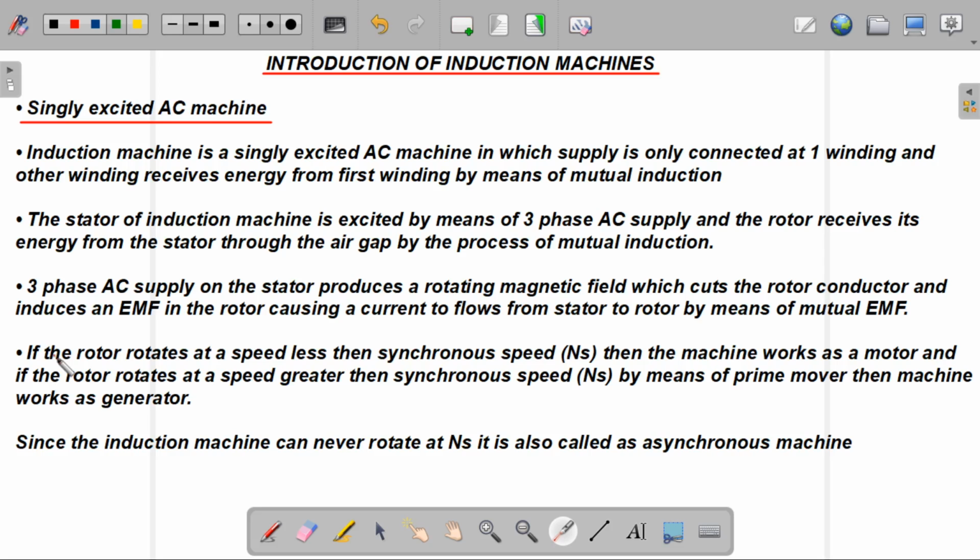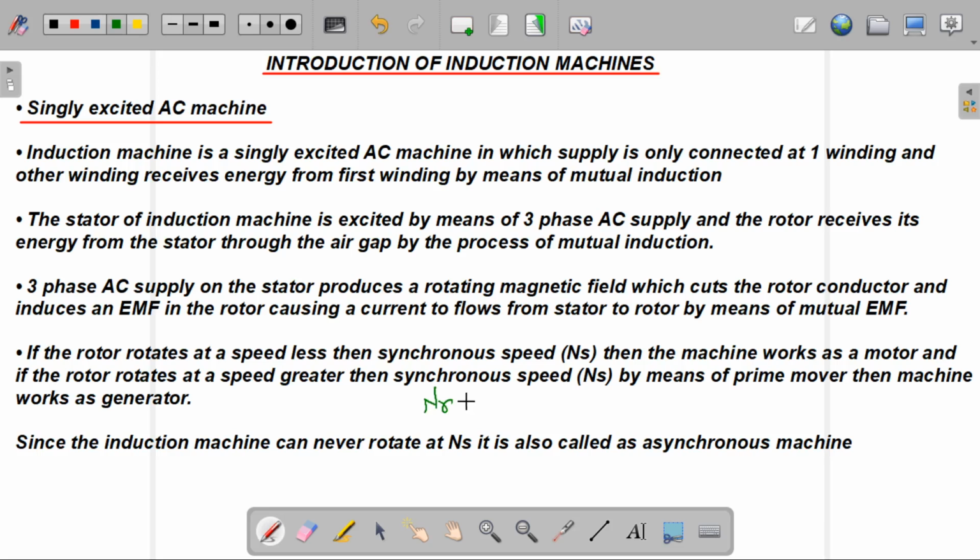And when the rotor rotates at a speed greater than synchronous speed, where synchronous speed is the speed of the rotating magnetic field produced by the three-phase AC supply on the stator, by means of an external source like a prime mover, then the machine works as a generator.